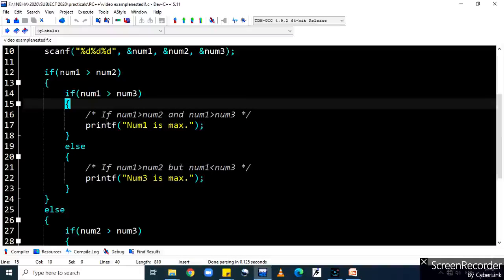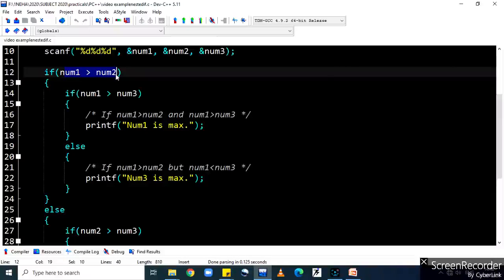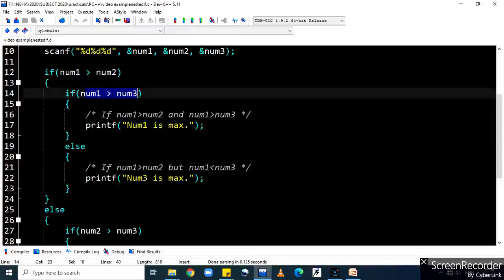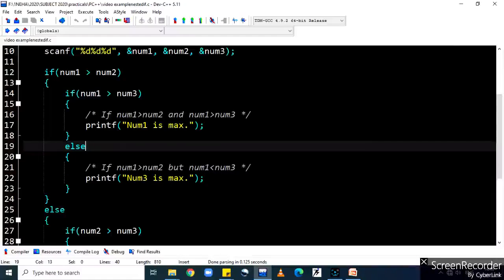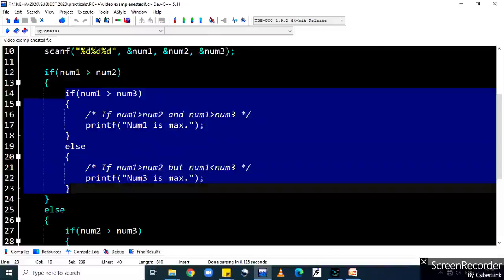But if num1 greater than num2 is true and num1 greater than num3 is false, that simply means num1 is less than num3, so we can say num3 is the maximum number. So this will be implemented using the nested if else, right?